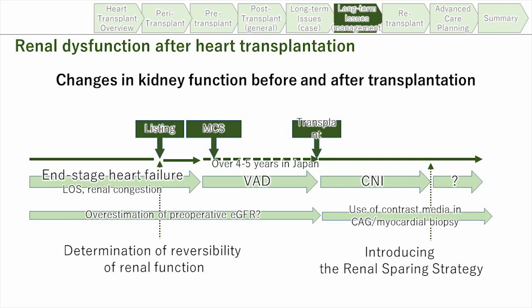After transplantation, patients are put on calcineurin inhibitors, which may cause kidney dysfunction. Contrast media, when patients require biopsy or coronary angiogram, can damage the kidney. Sometimes we use an mTOR inhibitor, called a renal sparing strategy, but we don't know the outcome of the kidney recovery, so we have to be very careful with renal function after transplantation.